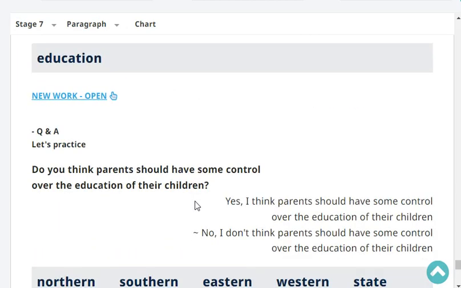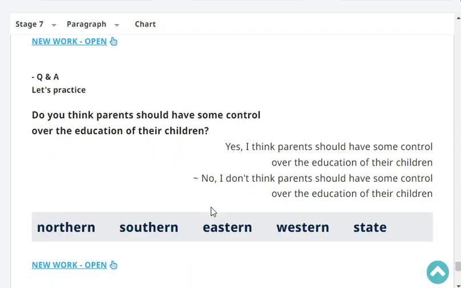Do you think parents should have some control over the education of their children? Yes or no? Yes, I think parents should have some control over the education of their children. Very good. That's the end of our revision.